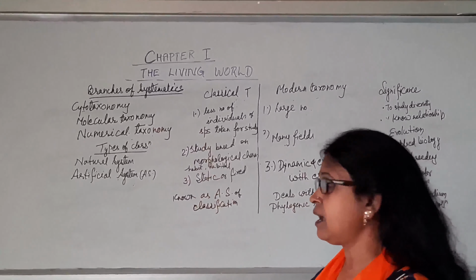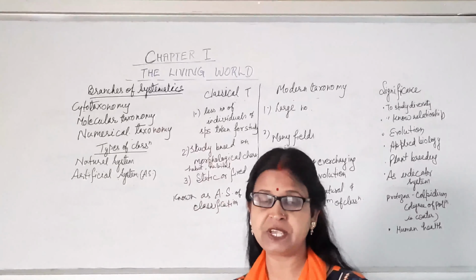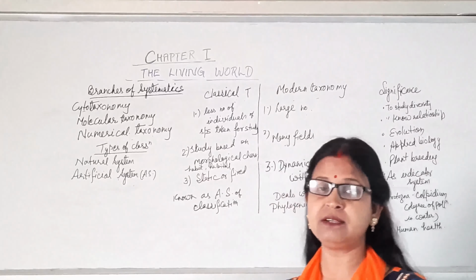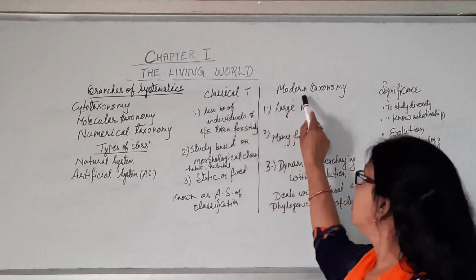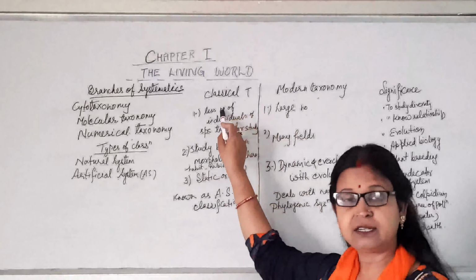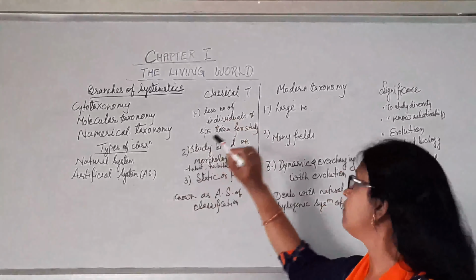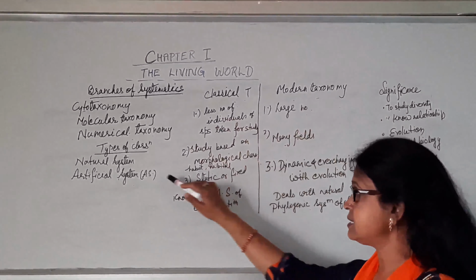Now there are mainly two types of classification system, natural as well as artificial. There are two taxonomies, that is classical, the artificial one, and the modern, the natural one.